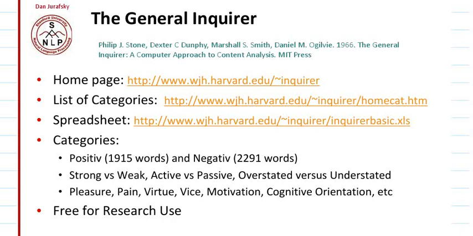So in this lecture we will see what are the different corpora of sentiment analysis, and we will also see some kind of analysis that people have done on those corpora and how we also can do those kinds of analysis. So there is a corpus named General Inquirer given by Stone. It has 1915 positive words and 2291 negative words, and it's available on this website.